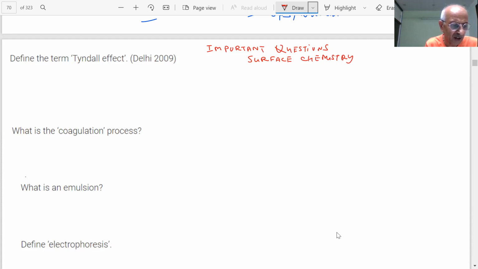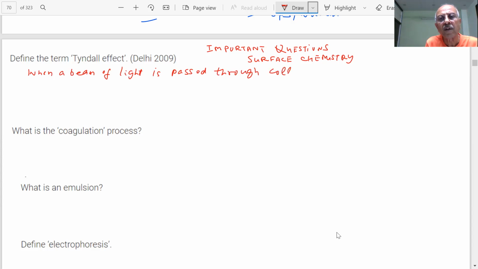When a beam of light is passed through a colloidal solution, students, what happens?